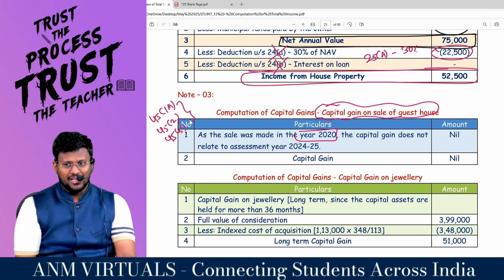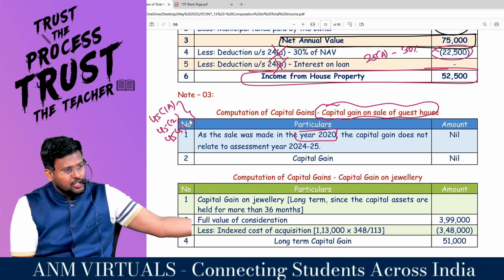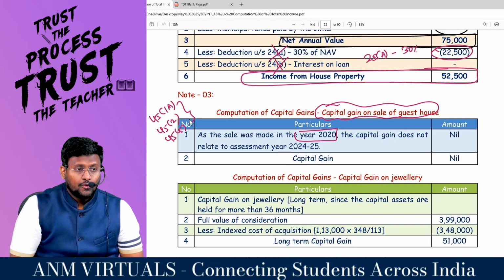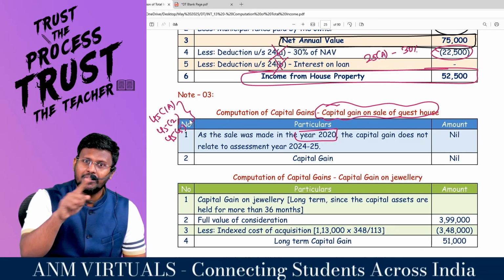That's what they are checking. If any of this, that is what? 45 subsection 1A, receipt from insurance company. 45 subsection 2, conversion of capital asset into stock in trade. 45 subsection 5, compulsory acquisition of land and building. Then deferment of capital gain will be there.